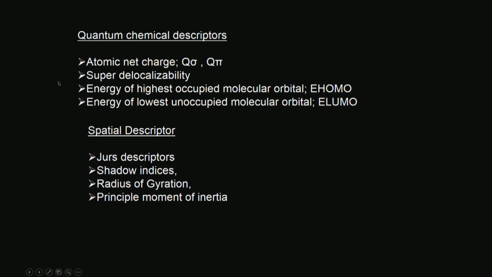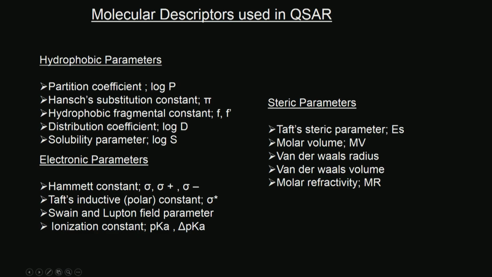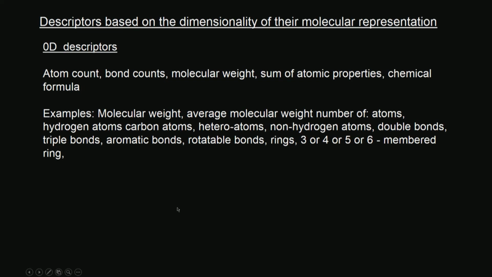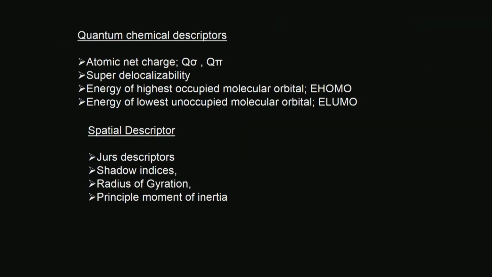Quantum chemical: atomic net charge, superdelocalizability, energy of the highest occupied molecular orbital, energy of the lowest unoccupied molecular orbital. Then spatial descriptors: Jurs descriptors, shadow indices, radius of gyration, principal moment of inertia. So, a large number of descriptors: hydrophobic related, electronic related, steric related, quantum chemical related, spatial related. Of course, we also have thermodynamic ones, like heat of formation, delta G, that sort of descriptors. So, a large number of descriptors are possible.